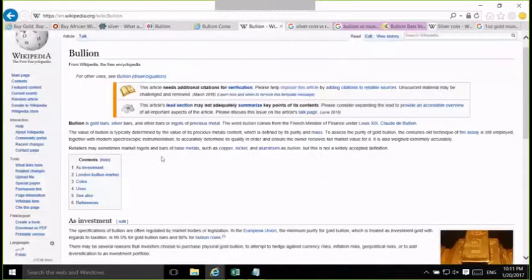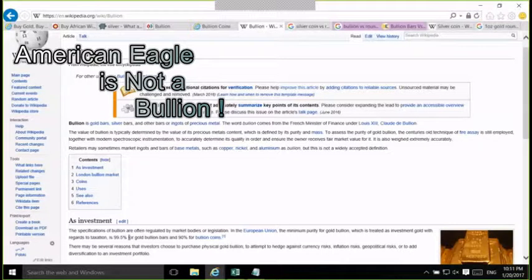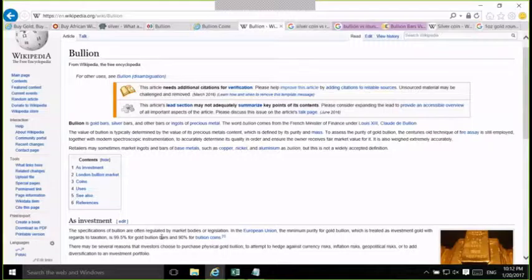Gladly, if you look up bullion on Wikipedia, at the bottom here it says it's regulated, so bullion needs to be 99.5%. Bullion can be bar or coin, while bullion coins only need to be greater than 90%, which by definition makes the American Eagle, which is only about 91.76% fine, a bullion coin, but it is not a bullion. So that's kind of the tricky point.